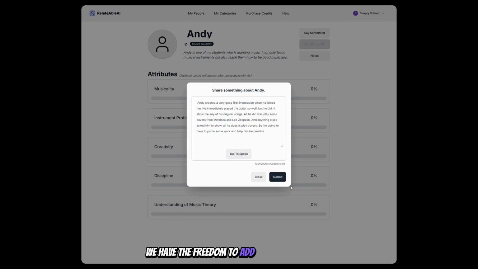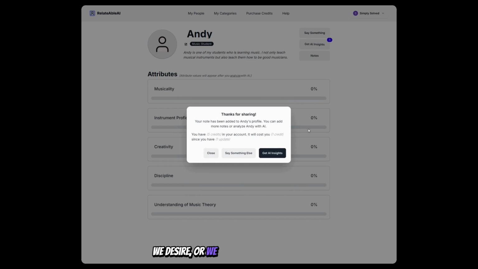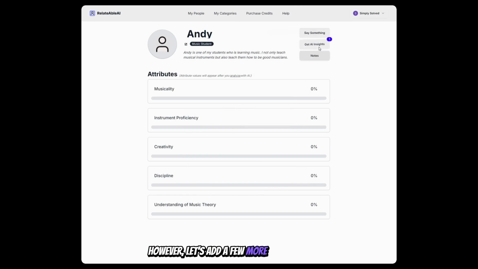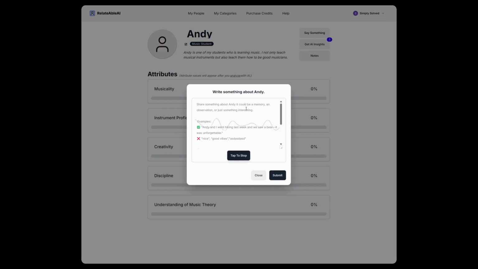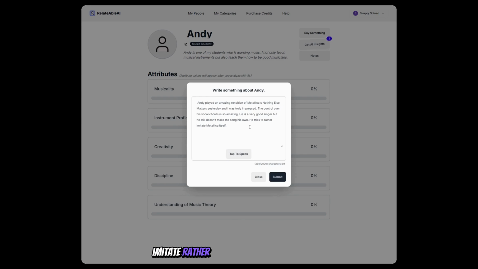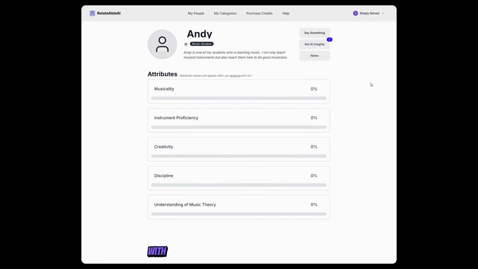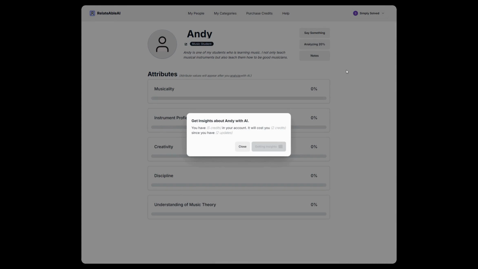We have the freedom to add as many stories as we desire, or we can immediately click on AI Insights. However, let's add a few more stories and see where that takes us. Yesterday, Andy delivered an exceptional performance of Metallica's Nothing Else Matters. His control over his vocal cords was truly impressive. Despite being a great singer, Andy tends to imitate rather than make the song his own. With those two stories, we now have a pair of insights. Let's proceed and click on Get Insights.